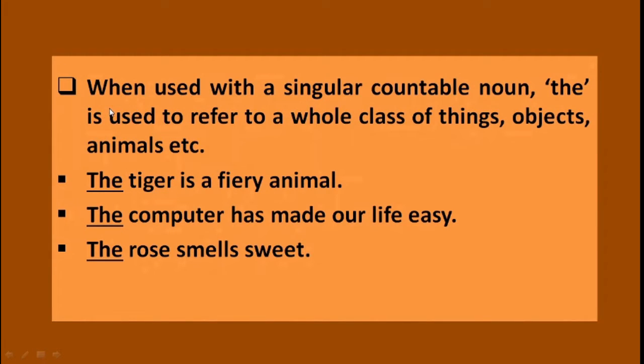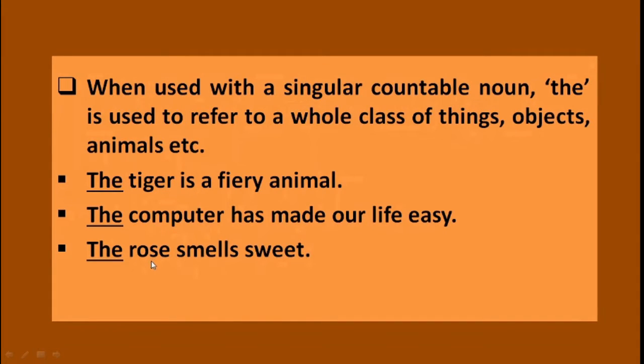Next rule. The article the is used with a singular countable noun, and the is used to refer to a whole class of things, objects, animals, etc. See the examples. The tiger is a fiery animal. The computer has made our life easy. The rose smells sweet.